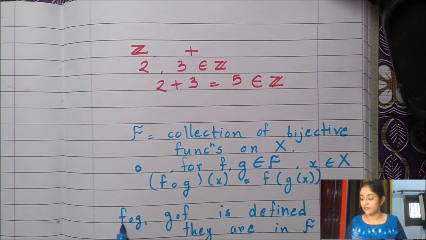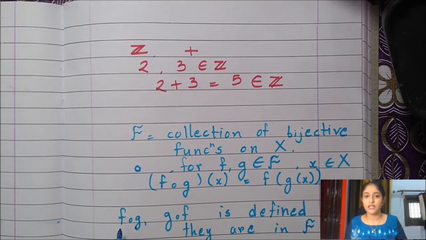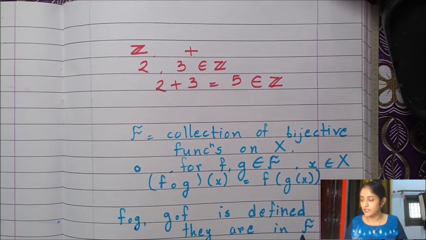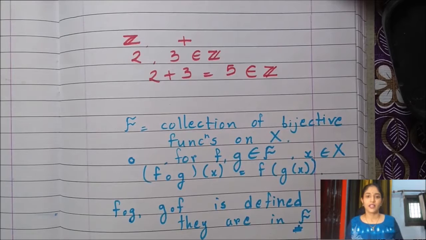Alright, if f and g are bijective, then f circle g and g circle f both are defined and are bijective, hence they are in this set F. And this gives us a hint as to where we are going with the general structure. What we need is a set and an operation. Let's see what the rigorous definition of this is.